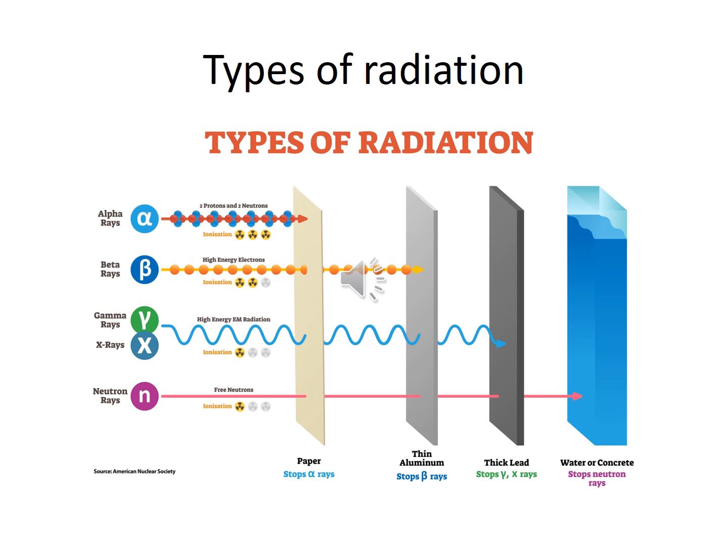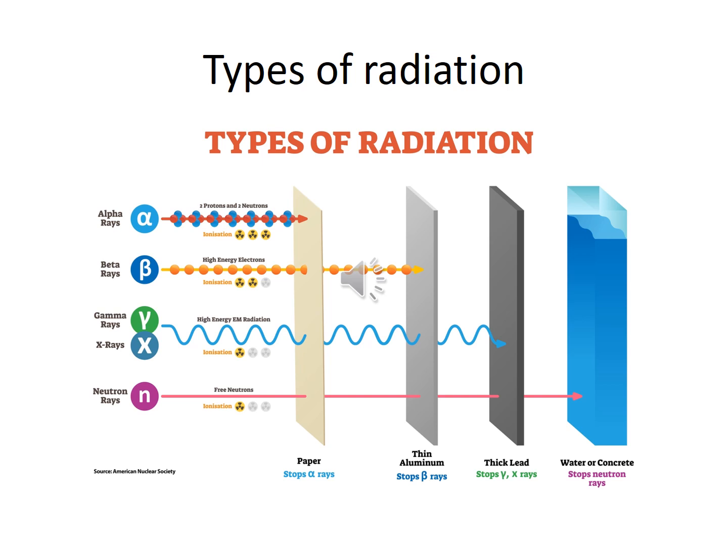You see types of radiation: alpha rays, beta rays, gamma rays. Alpha rays are high energy protons and neutrons. Beta rays are high energy electrons. Then gamma rays are high energy radiation. Then X-rays, neutron rays. You see that gamma rays are like waves, yes. Beta rays are like particles.